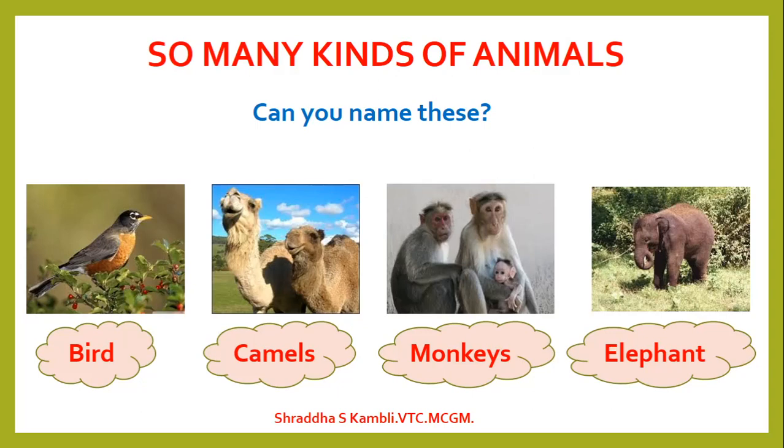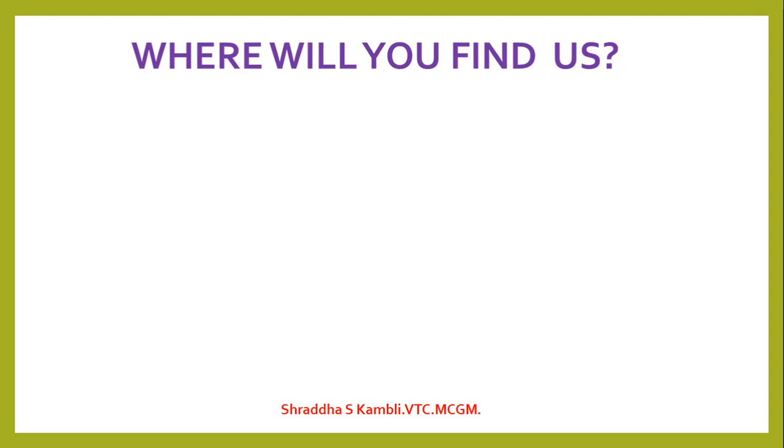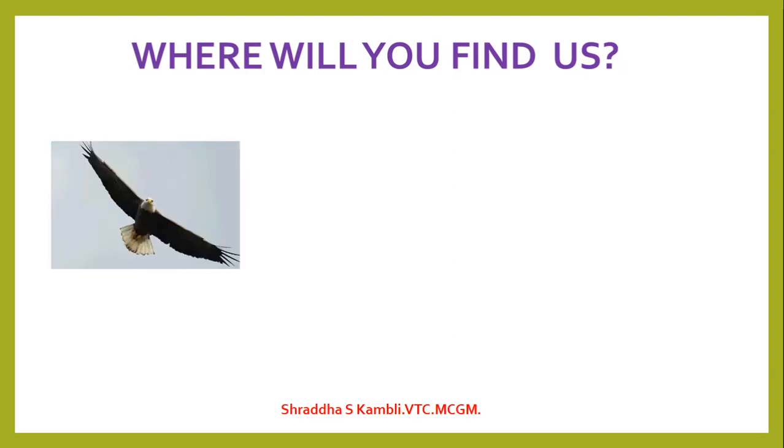Now let us see why we call them different kinds. It is based on where you will find them also. All these animals you can find in different places. So let's look at the first one here. So this is an eagle, isn't it? See how the eagle is flying in the sky. Look at the other one. This is an elephant, and the elephant, you know, it has got 4 legs and it walks. Alright? So the eagle flies and the elephant walks.